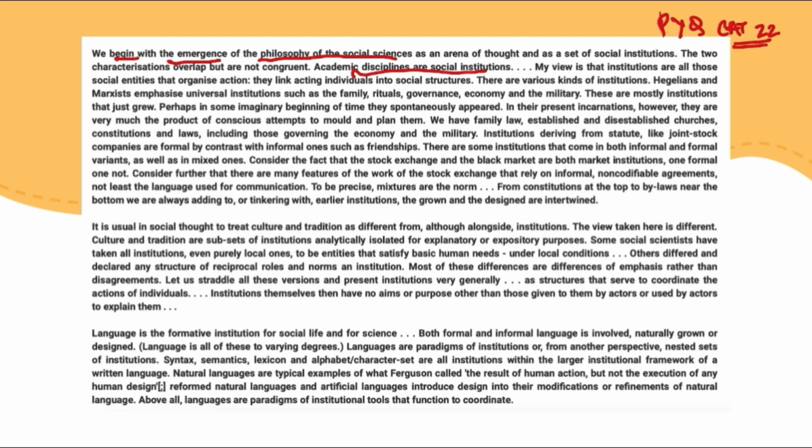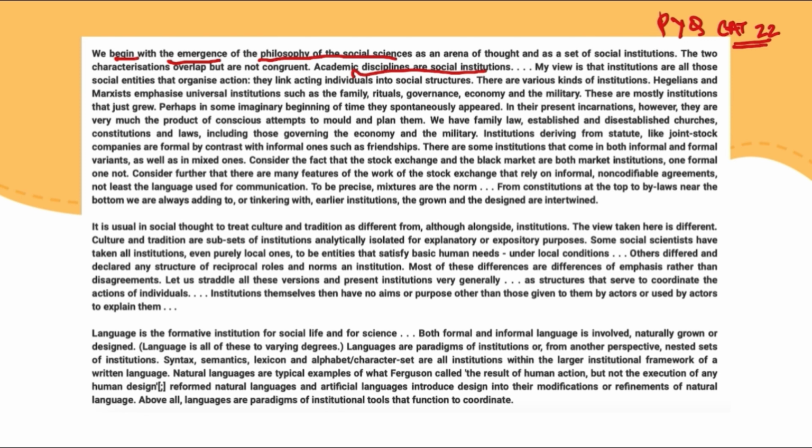Essentially, the main information points being talked about in this first para are that there is the philosophy of social sciences, which is both a thought and an institution. Then individuals and institutions are linked into the social structure, as we just talked about.